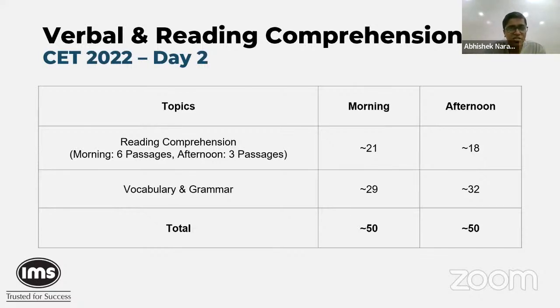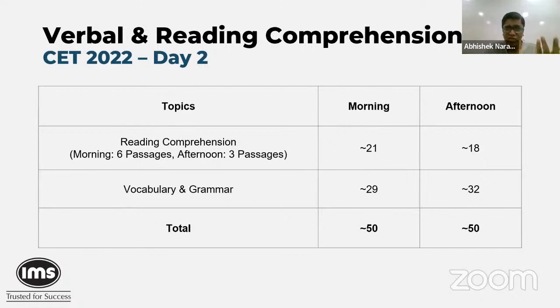But in the afternoon section, there were 3 passages, and these were not questions that were quite as easy. There was some complexity in the topic in 2 of those, and in the one where there wasn't any complexity in the topic, the questions ended up taking a little bit more time. But like I said, on the whole, it's a pretty manageable section. If you had fairly good retention ability, 3 passages is something that we can really take on. So probably 5, 6 questions across each RC.